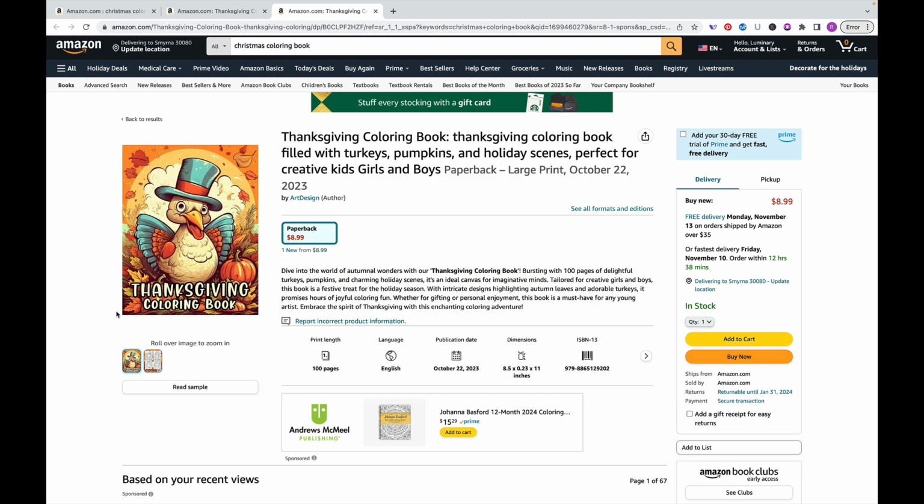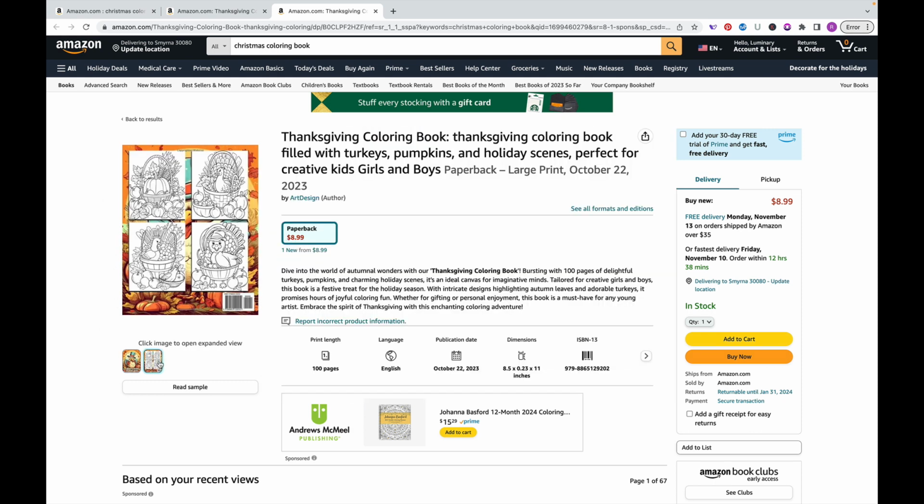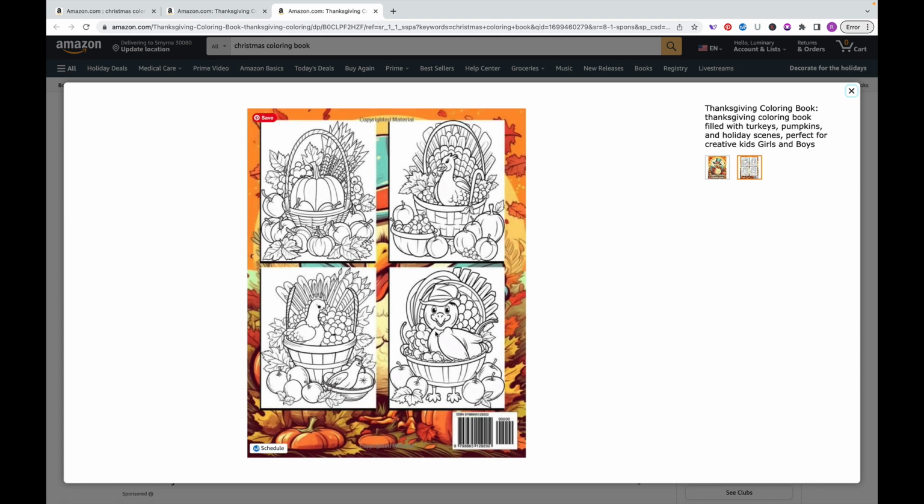Now, there is no look inside feature here, but it looks like their back cover does show us a little bit of what's inside. So we can click here and get an idea of what images are inside. These definitely look like KDP images, but we basically have some turkeys in baskets, a pumpkin in a basket, a different turkey in a basket. It's really kind of all the same image. It's almost like they must have prompted AI to create a turkey in a basket with pumpkins and apples, because you can see it's pretty similar here.